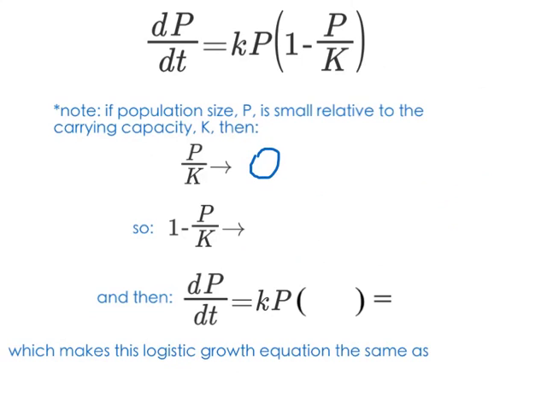Then if I have 1 minus a number that's approaching 0, that number will be approaching 1, and that means that this part in here is approaching a value of 1, and dP/dt equals kP times 1, which is just kP, which makes this logistic growth equation the same as our regular exponential growth equation.